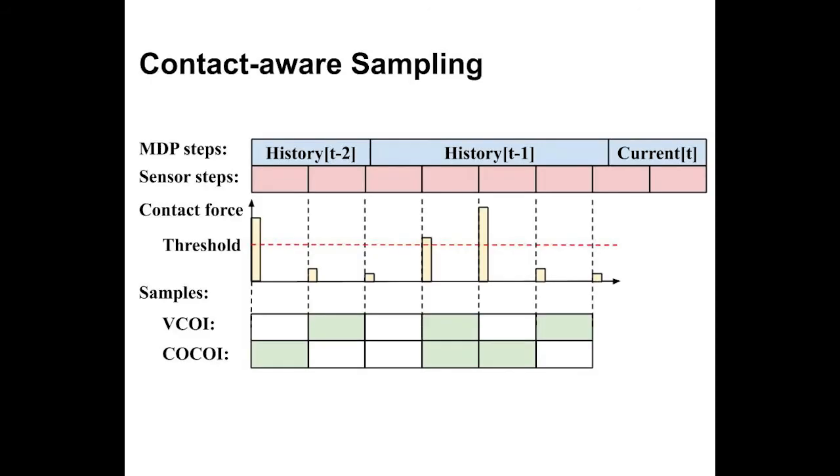We also propose a contact-aware history sampling method. In contrast to the vanilla sampling method that uniformly samples history sensor messages, we only take samples when the force magnitude is considerably large, that is, when the robot and object are in contact.